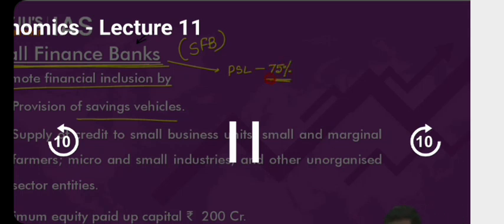The small finance bank, right, PSL is 75%, which means they will have to give a lot of loans to farmers. They'll have to give a lot of loans to very small businessmen, etc. So it will promote financial inclusion, one, by providing facilities where households can save money, and second, by giving loans under the PSL category.